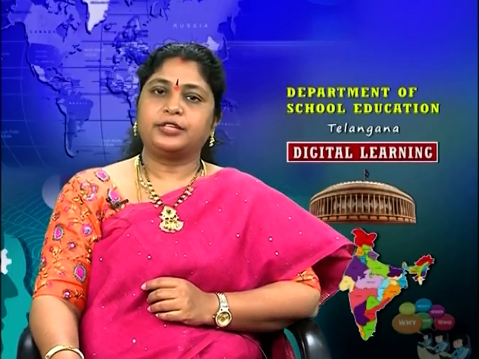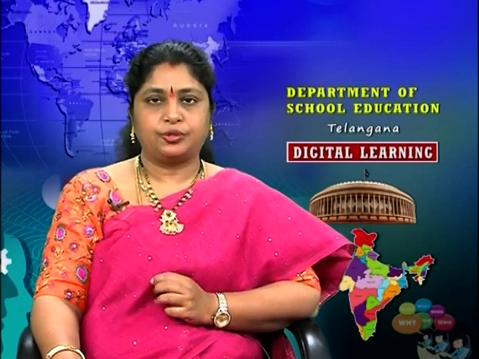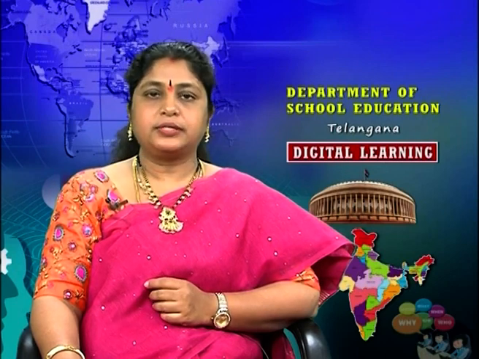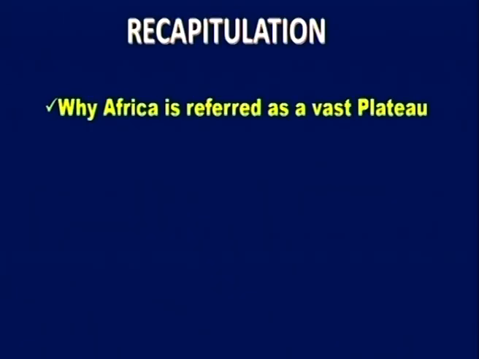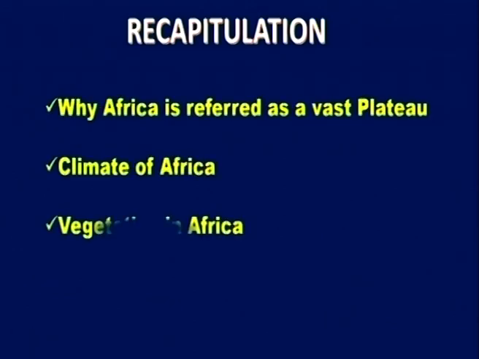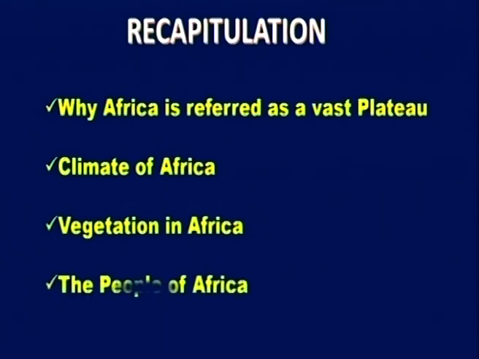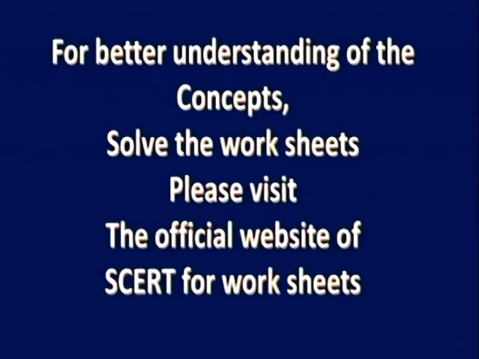Now, we have come to the end of part 1 of Africa. Let's have a quick recapitulation of what we have learnt today. Today, we have discussed why Africa is referred to as a vast plateau, the climate of Africa, vegetation in Africa, and the people of Africa.